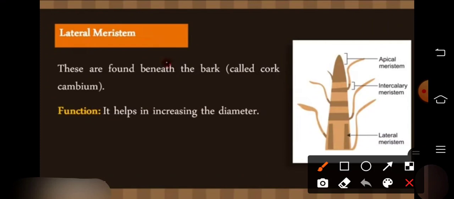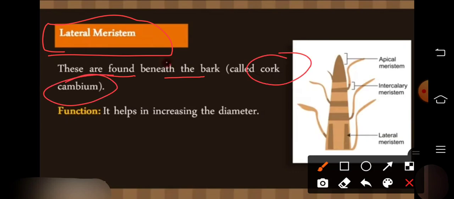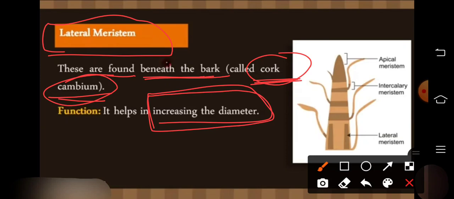Okay, what is lateral meristematic tissue? Lateral meristematic tissue is found beneath the bark. Beneath the bark it is called cork cambium. It helps in increasing the diameter. Lateral meristematic tissue increases the diameter of the plant.